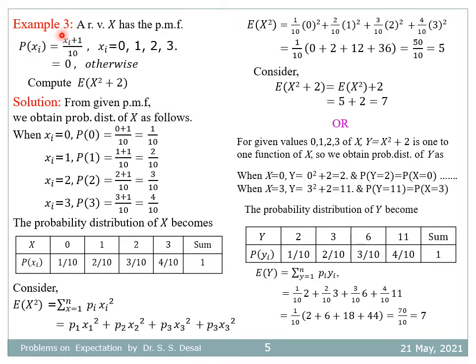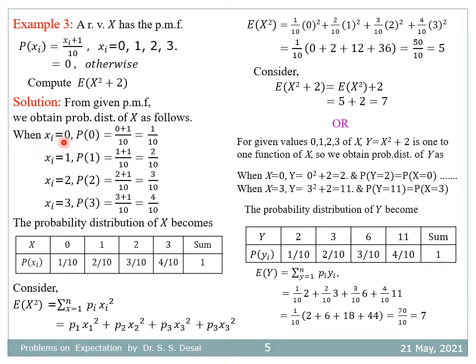Example number 3. Random variable x has the PMF P(xi) is equal to (xi plus 1) divided by 10, for xi equal to 0, 1, 2, 3, and 0 otherwise. Compute expectation of x square plus 2. For solution, from the given PMF, we obtain the probability distribution of x as follows.